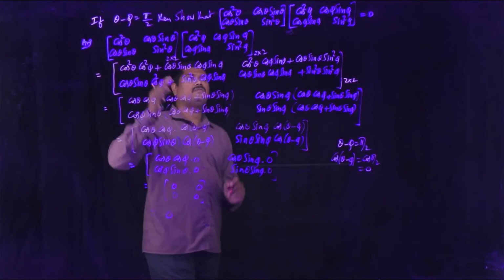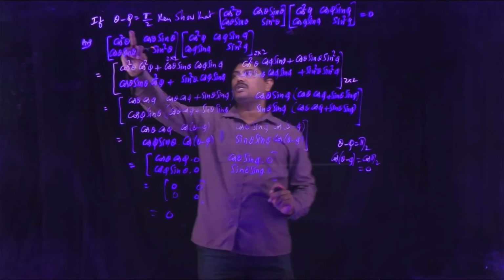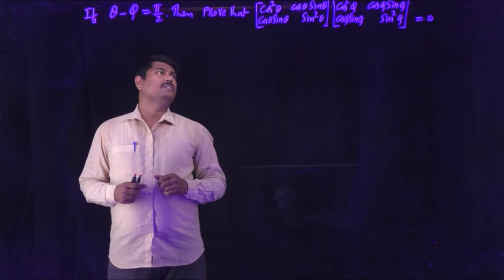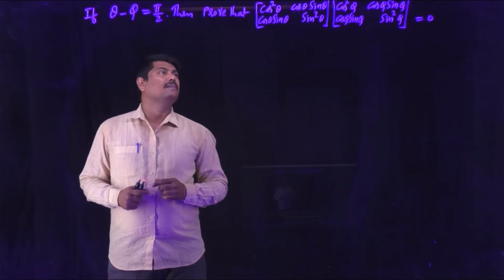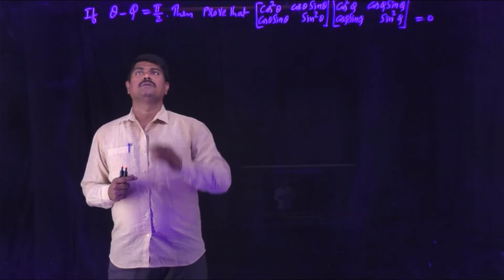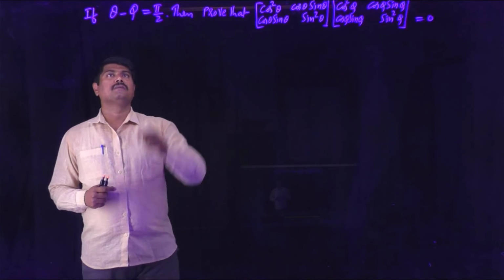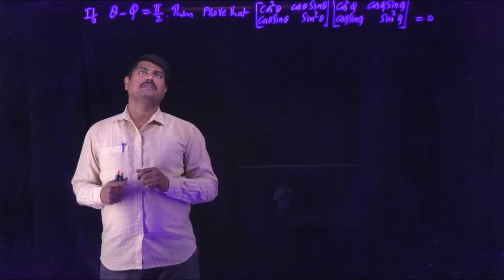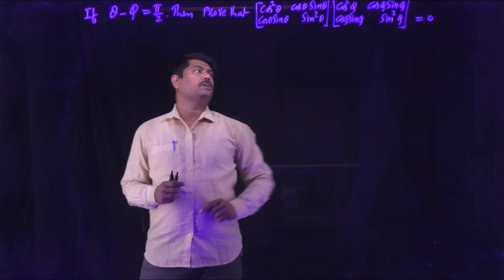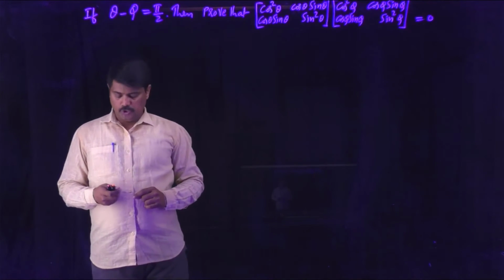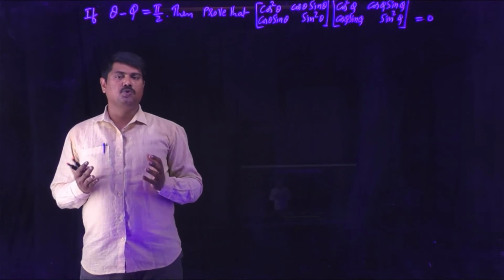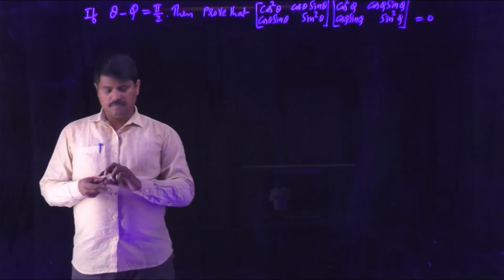So the product of the given two matrices using the condition theta minus phi equals pi by 2, we already did in one method. Now let us do the same problem with a different approach. Considering the condition theta minus phi is pi by 2, we have to prove the product of these two matrices is 0.